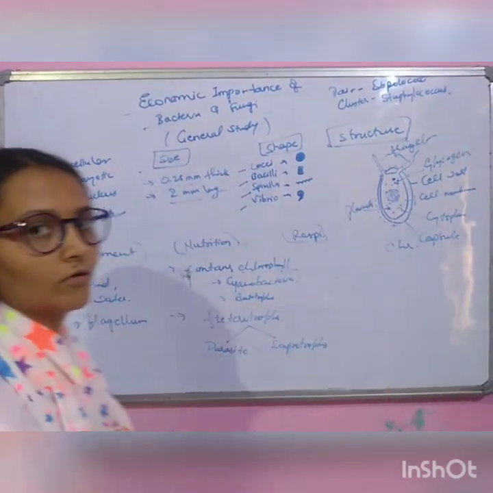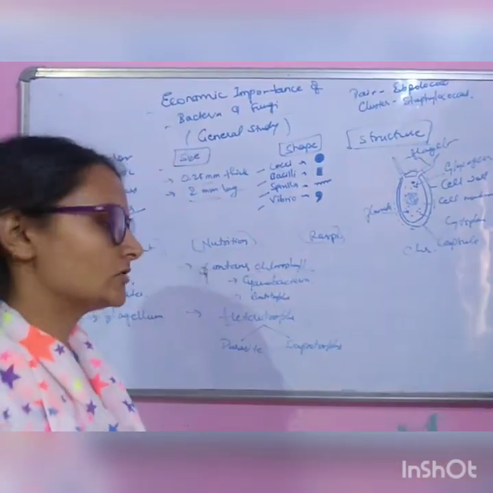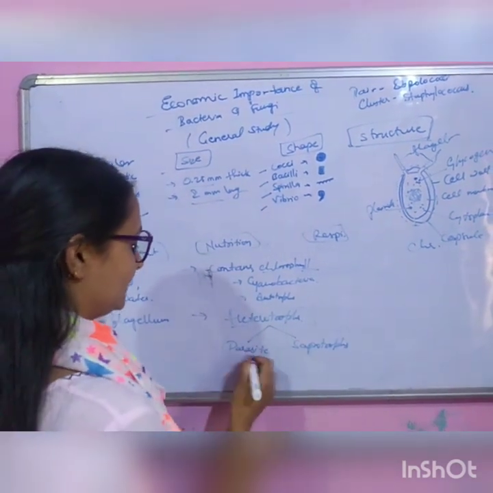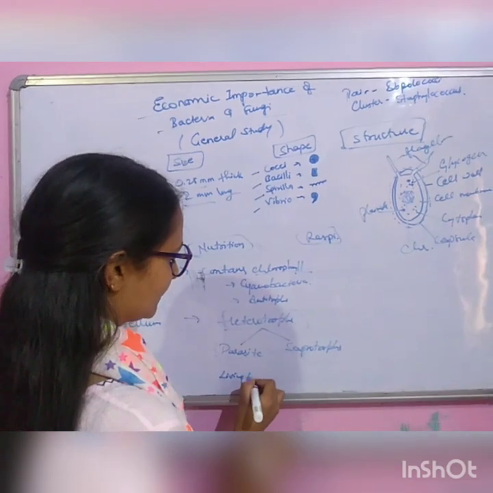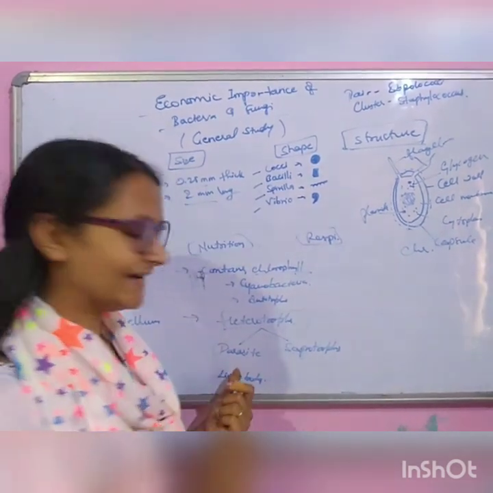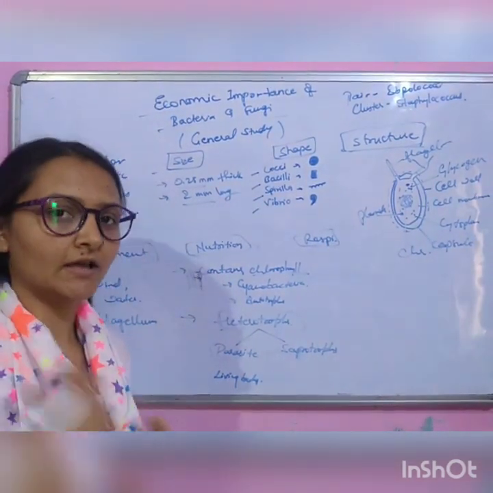In parasitic mode, the bacteria live in a host body, in a living body, so they completely depend on the host for nutrition.